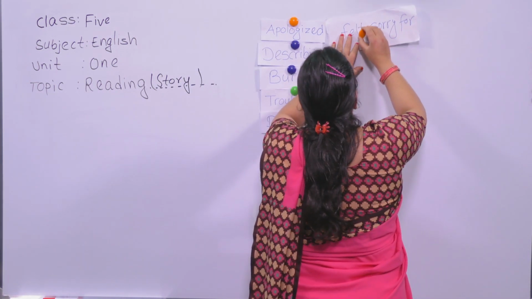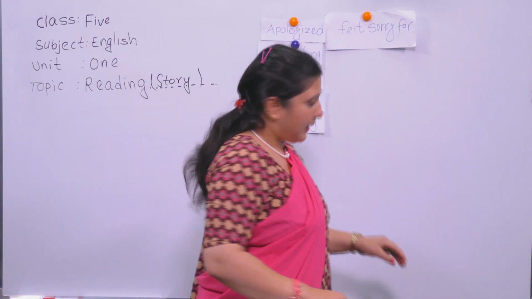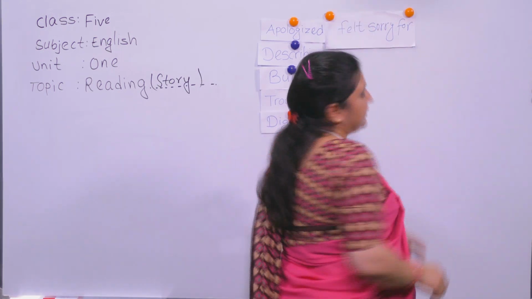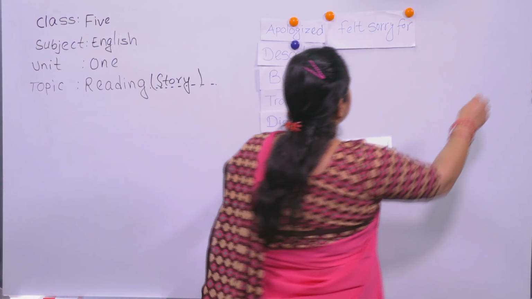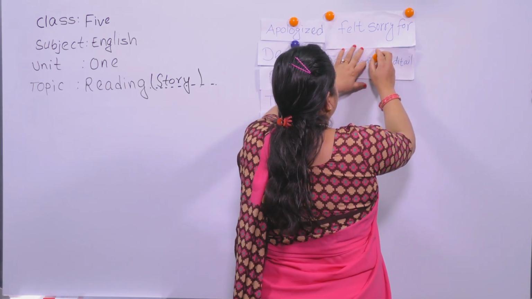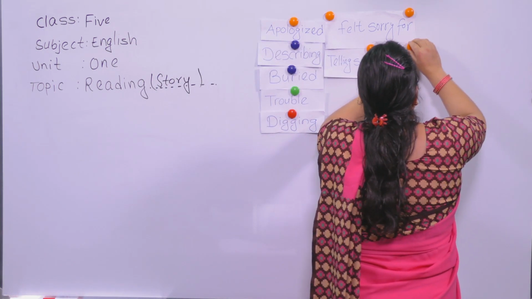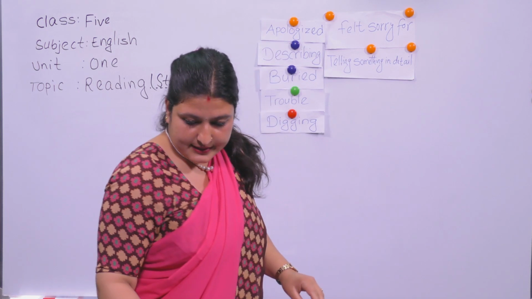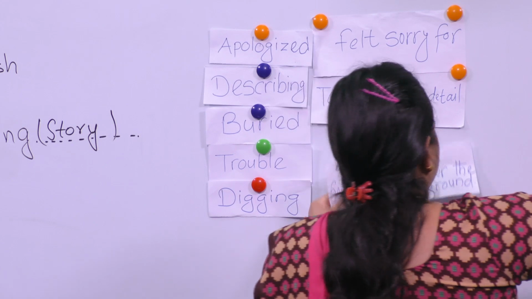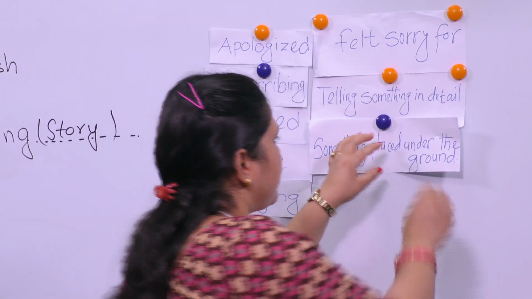I'll give you the meaning of these words to be clear about it. This is the meaning. What is the meaning of apologized? Have you heard the word apologized? Apologized means, please keep on reading. I'll describe it thoroughly. Don't worry, you keep on reading.